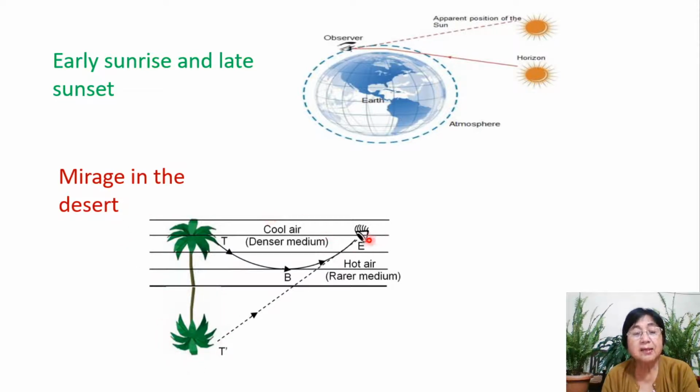As a result, this observer will see it to be coming from here. In fact, this is the image formed by the successive refraction from this palm tree, and there is no water at all. So many times the travelers in the desert mistakenly thought that there is a pool of water nearby.